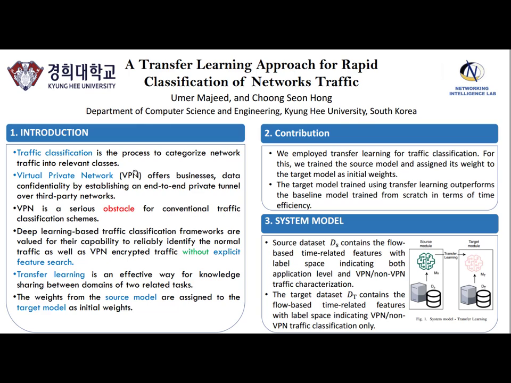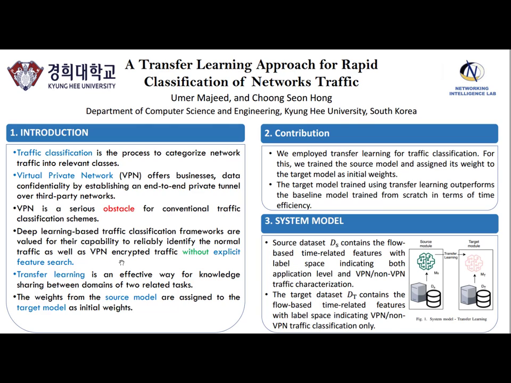Let's start with some introduction. Traffic classification is the process to categorize network traffic into relevant classes. A virtual private network offers businesses data confidentiality by establishing an end-to-end private tunnel over third-party networks. VPN is a serious obstacle for conventional traffic classification schemes. However, deep learning-based traffic classification frameworks are valued for their capability to reliably identify normal traffic as well as the VPN traffic without explicit feature search.